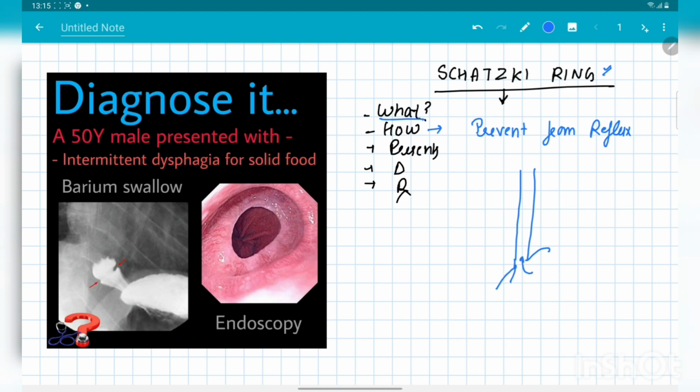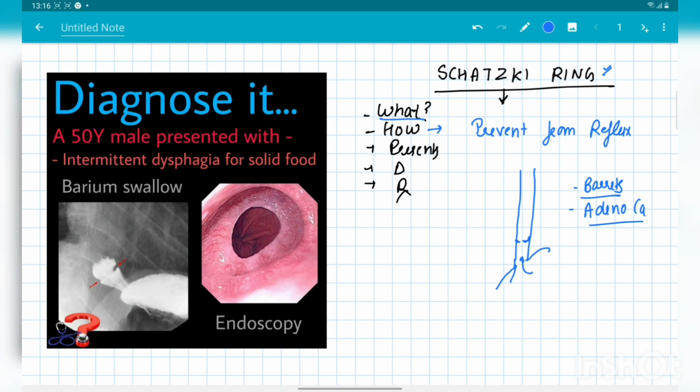Suppose this LES is incompetent, then the reflux comes, and when that reflux irritates the esophagus, the body responds with the formation of this Schatzki's ring, and it is quite a common structure seen in the population. And why does the body try to prevent it? Because this reflux, this acid, irritates the esophagus, and this is quite harmful, because it results in the development of Barrett's esophagus, and sometimes also results in cancer of the esophagus, adenocarcinoma of the esophagus. So basically this is the response of the body toward the irritating substances released from the stomach toward the esophagus.